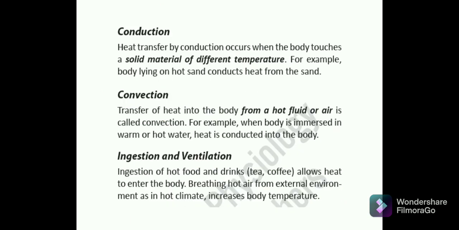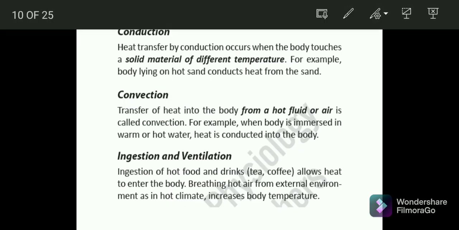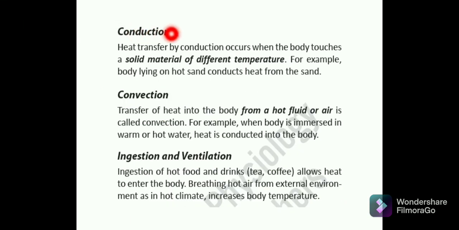The second one here is conduction. Now what is conduction? Heat transfer by conduction occurs when the body touches a solid material of different temperature. For example, when the body is lying on hot sand, it conducts the heat from the sand. Then comes convection.